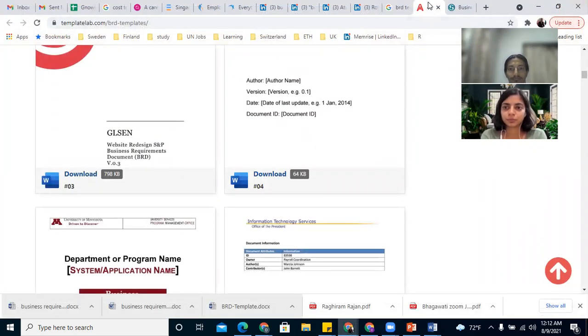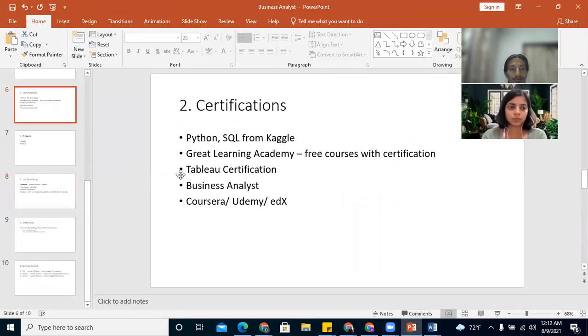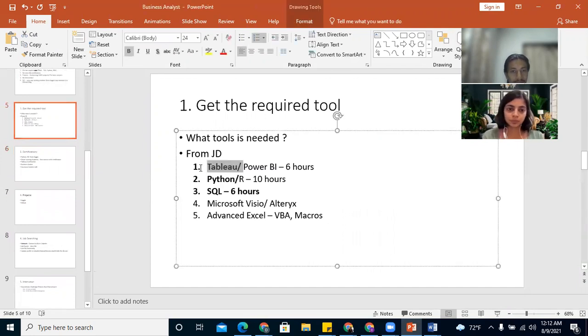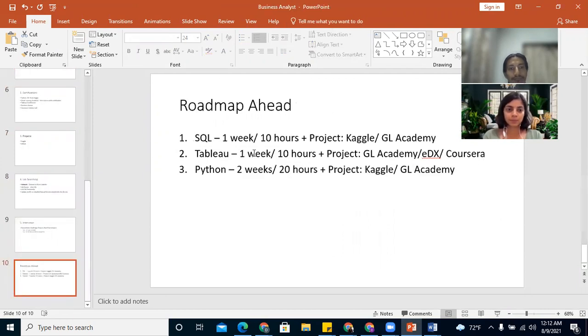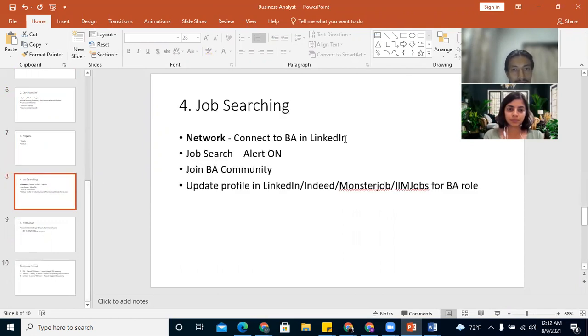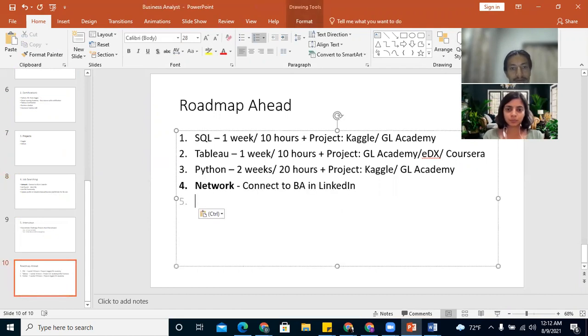Yes. So to summarize, we can start doing a course on Tableau and Python, Tableau and SQL for now, or maybe with SQL. And you can start, and this can also be on from now.